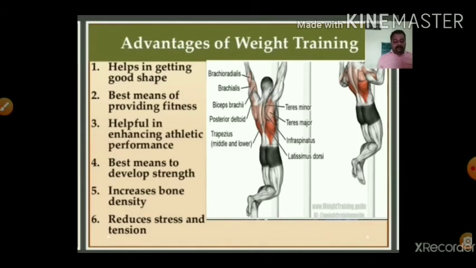Next, we saw the advantages of weight training. What are the advantages? First, helps in getting good shape. Second, best means of providing fitness. Third, helps in enhancing athletic performance. Fourth, best means to develop strength. Fifth, increases bone density. Sixth, reduces stress and tension.